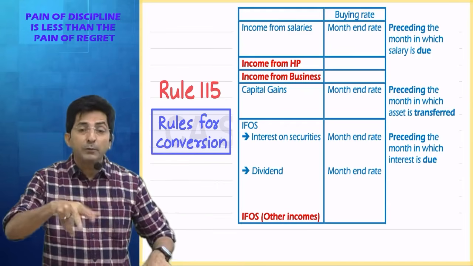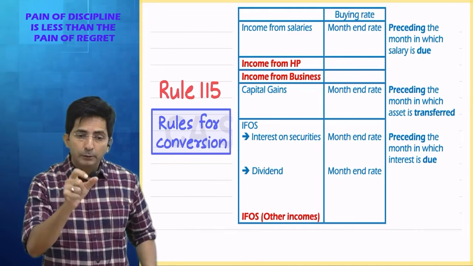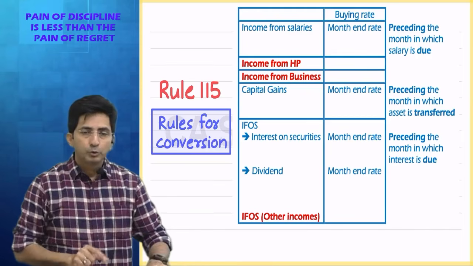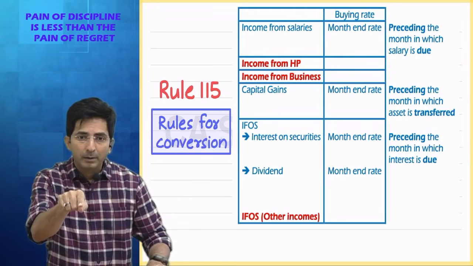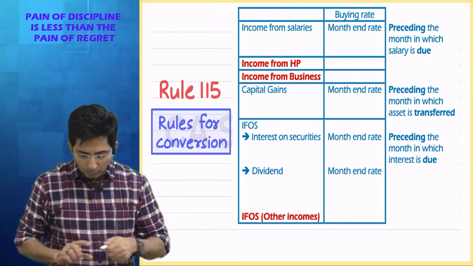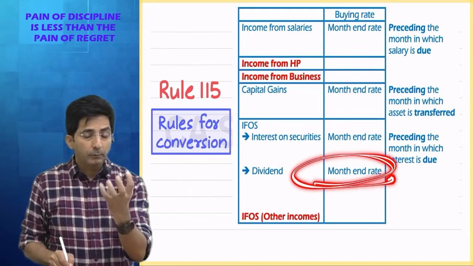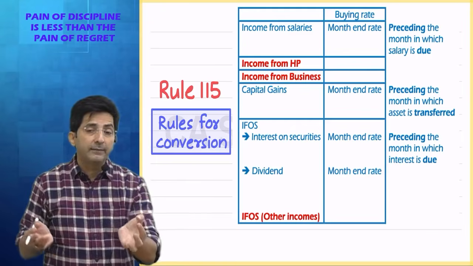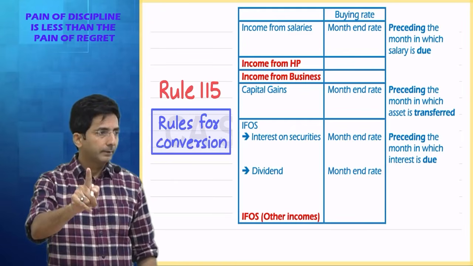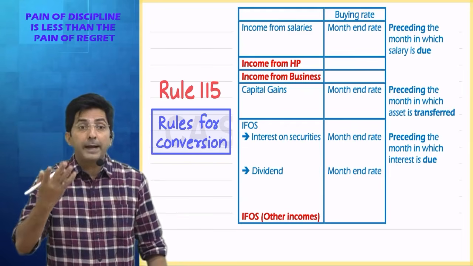So depending upon which dividend it is, if it is interim dividend, receipt basis, so whichever month you receive, preceding that month. If you receive the dividend in September, so what is the preceding month? August. Means here also the rate is month end rate. But which month? Preceding the month when dividend is received, if it is interim. If it is a final dividend, the month when dividend was declared.